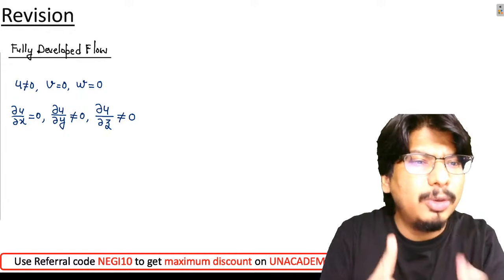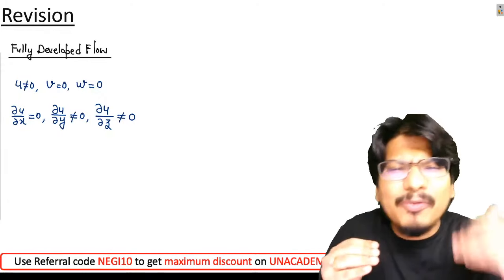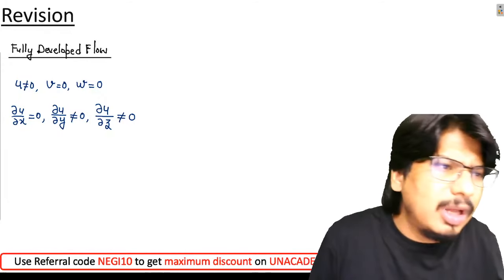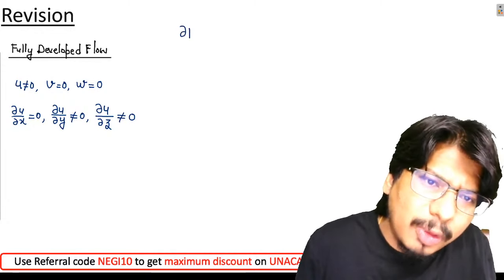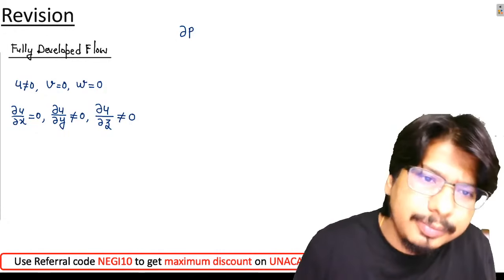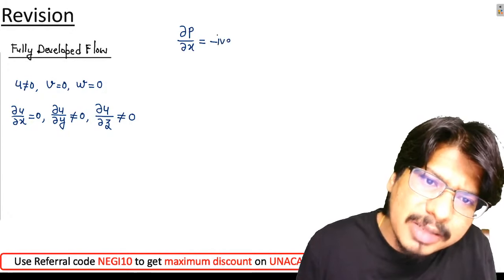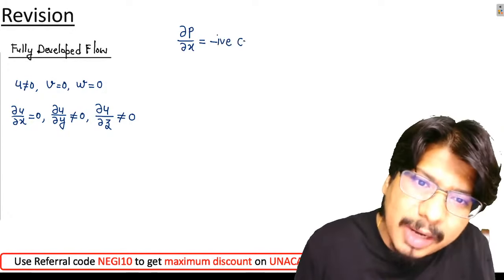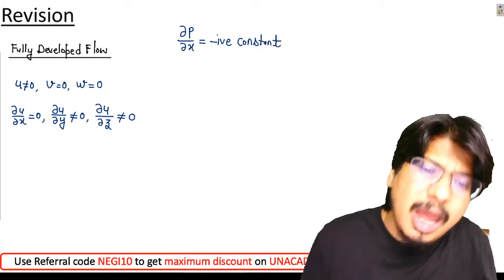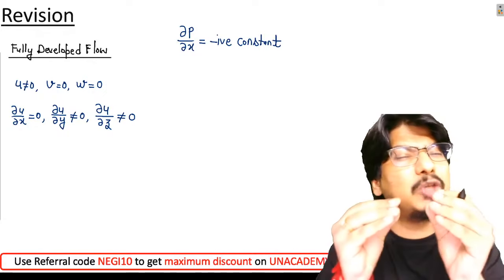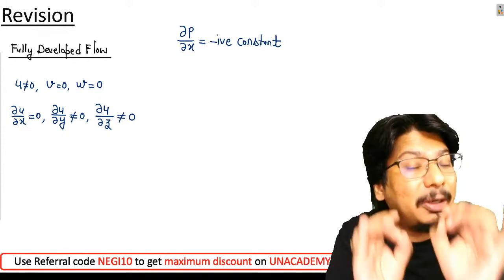You remember I have told you, in the fully developed region, that means where I am having the fully developed flow, dou p by dou x will be negative. That means pressure will be decreasing in x direction and it will be a negative constant. I hope you are able to recollect this beautiful observation which I told you earlier.